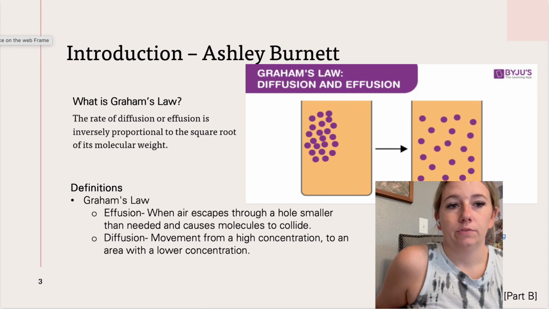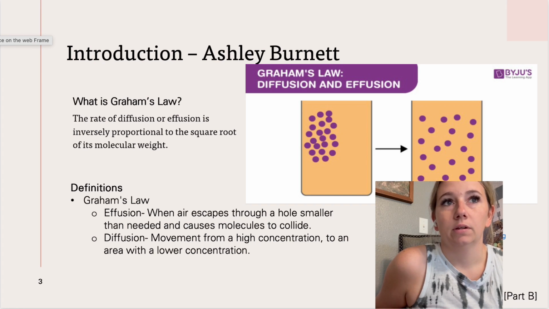Graham's law deals with diffusion and effusion of gases. It's inversely proportional to the square root of its molecular weight. So effusion is when air escapes through a small hole. This causes the molecules to collide, and diffusion is the movement from an area of high concentration to an area of low concentration. So think of an essential oil diffuser. You're taking the highly concentrated oil and diffusing it into the air of, say, your living room to make it smell better.